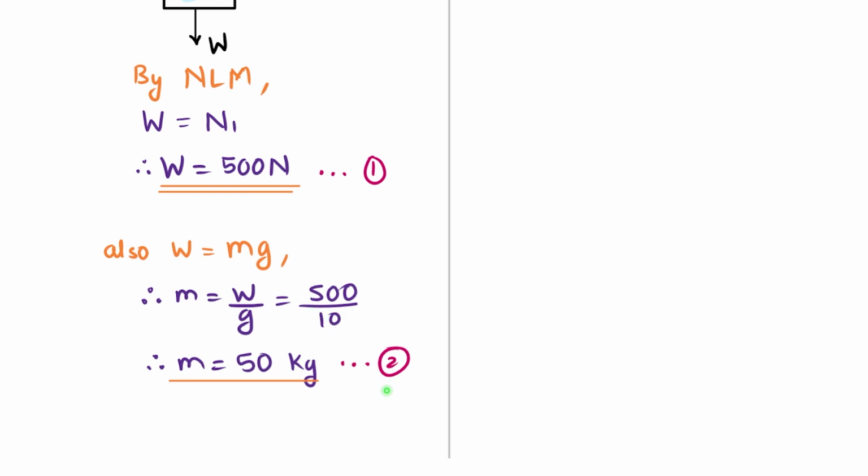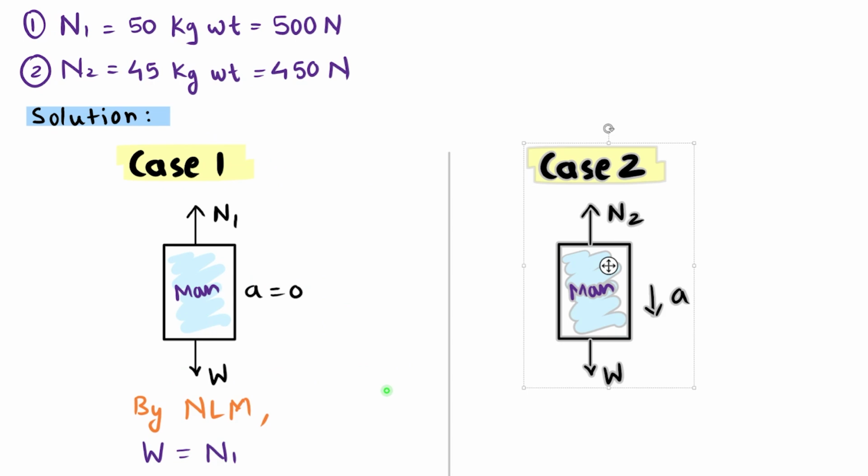So we have found out certain intermediate quantities. Now let us move on to our case 2 to further solve this particular numerical. In case 2, our FBD is pretty much the same as the previous FBD. The only difference is that now we are dealing with an accelerated frame. So a few things will be different. One thing we can make sure of is the direction of the acceleration.